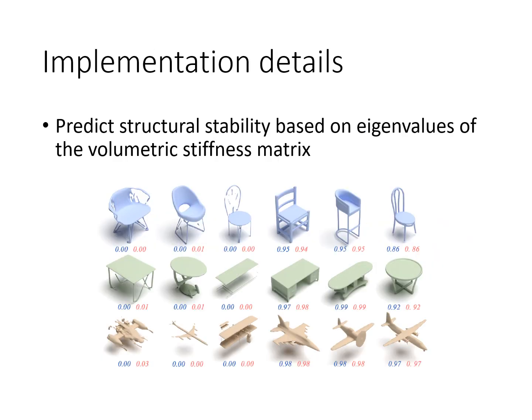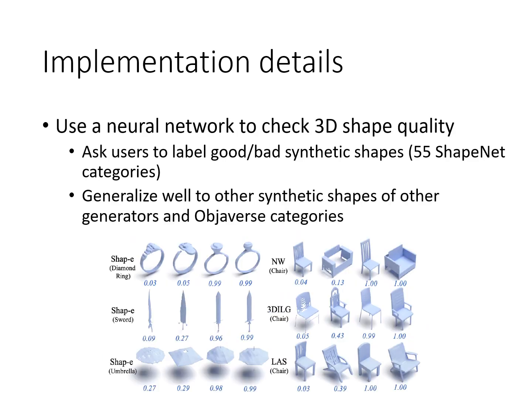Our approach has two quality checkers. In terms of physical stability, we run worst-case structural analysis to determine the physical stability score of a shape. For geometric fidelity, we learn neural networks to predict its quality by using human labels.